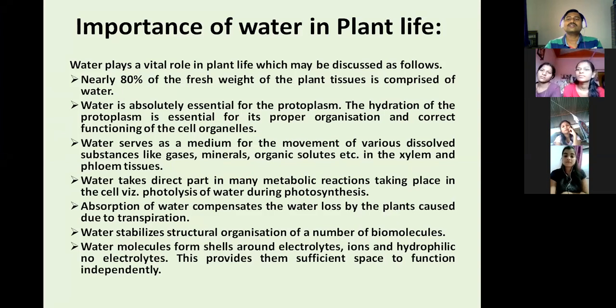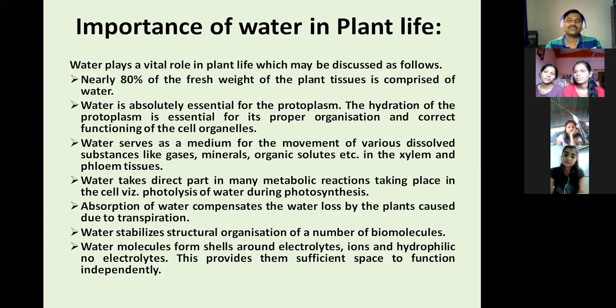Now, how is water transferred to the cell? In plants there is the phenomenon of water absorption. The plant absorbs water through its root system, through the root hair cells. Then it goes to the xylem, and through the xylem it is transferred to each and every cell. And through phloem, food material is transferred from the leaves to the different parts of the plant.